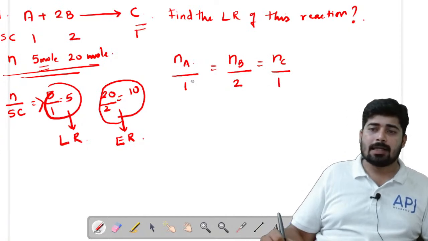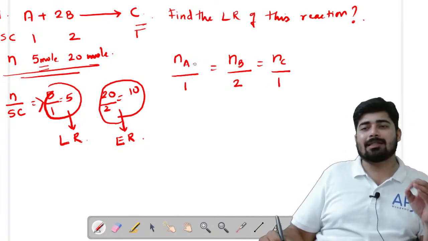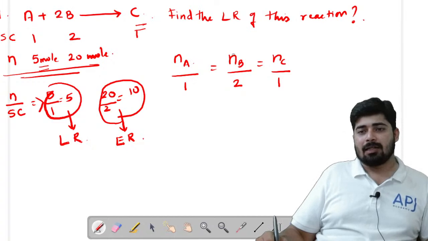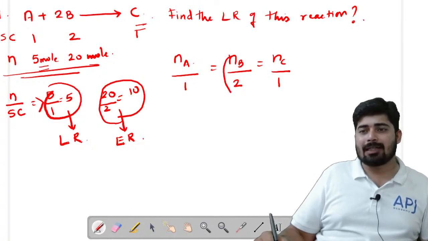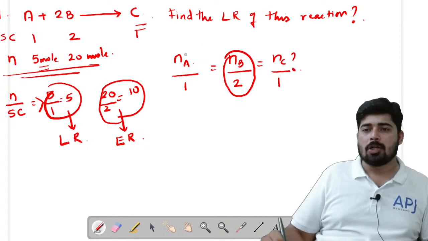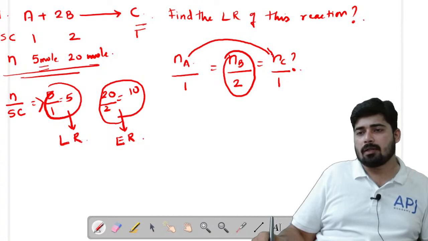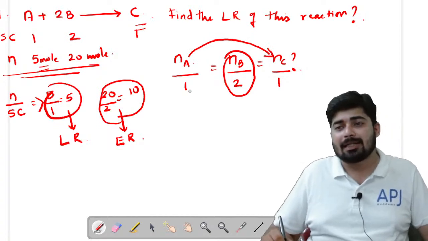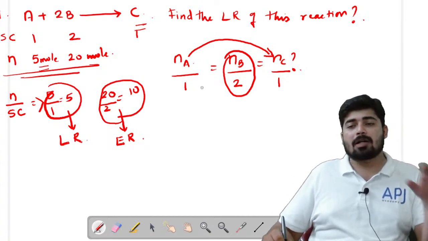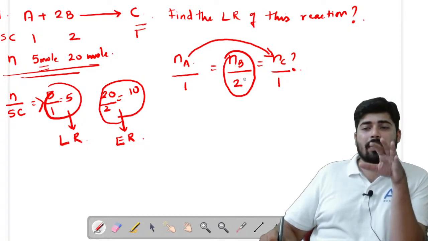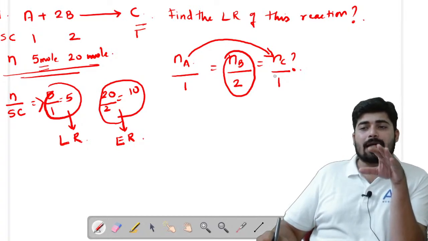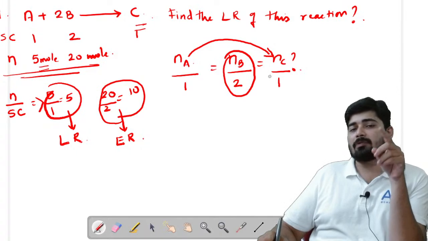If in a question there is a limiting reagent, then you should not consider the excess reagent in order to find the number of moles of the product. You only have to compute with the limiting reagent. If you take the value of NB, then NC, the number of moles of the product, will be wrong.